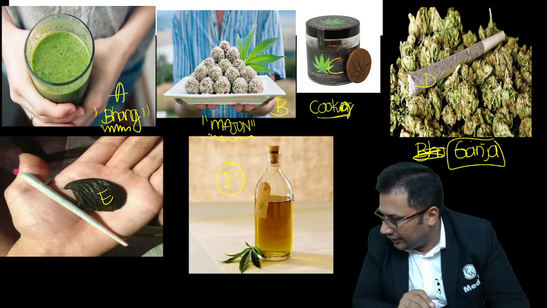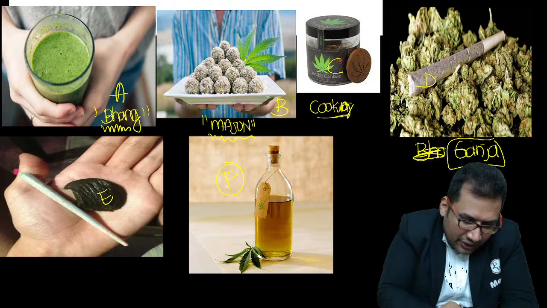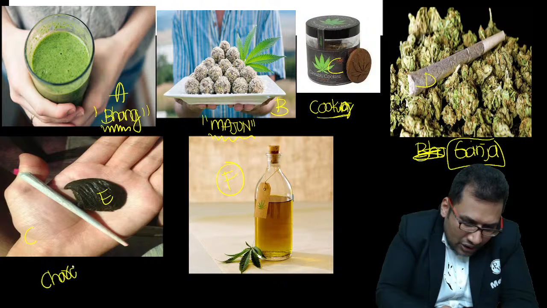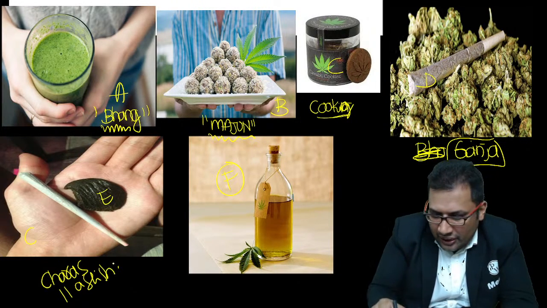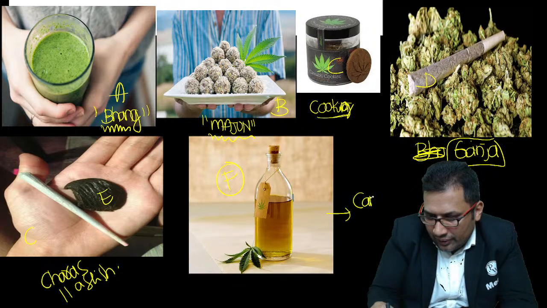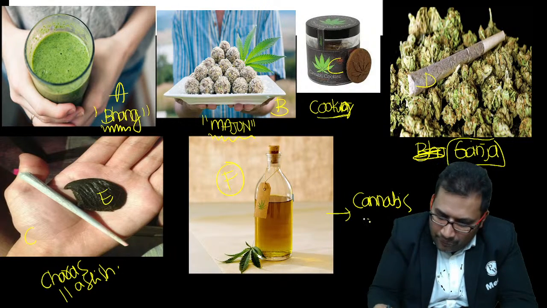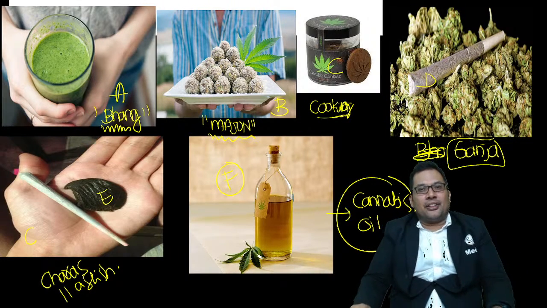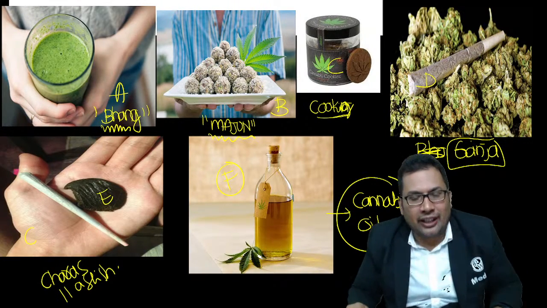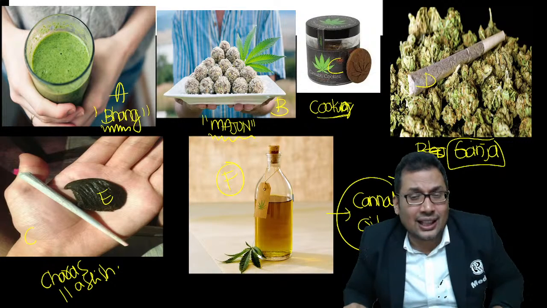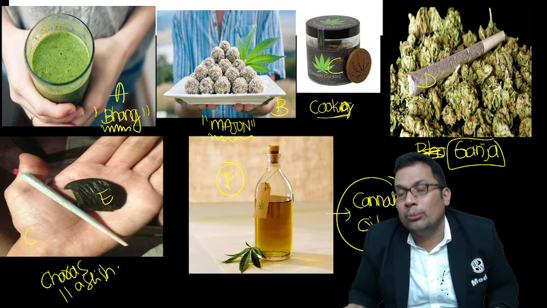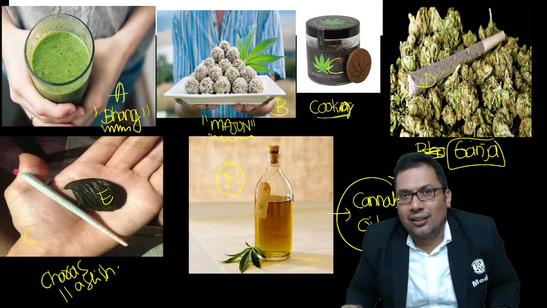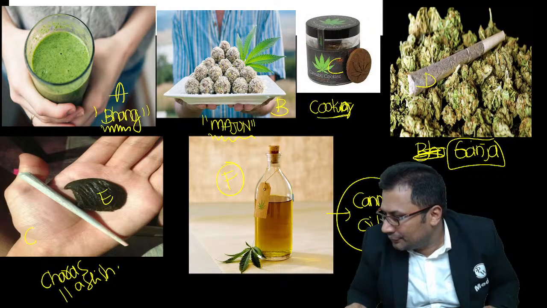What is E? E is charas. Charas is also known as hashish. And this is cannabis oil, which is the most poisonous. All of these are preparations of cannabis, and taking cannabis for a long time can lead to run amok syndrome, amotivational syndrome, and other features of psychosis.